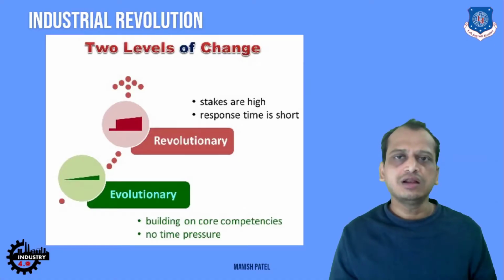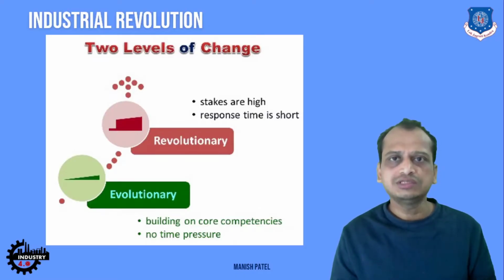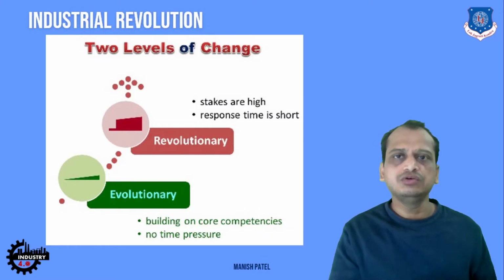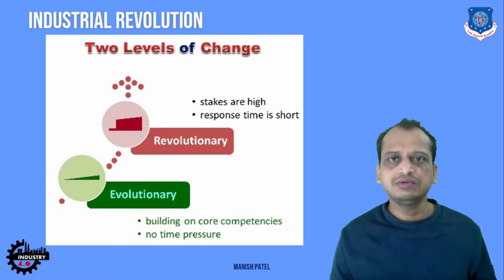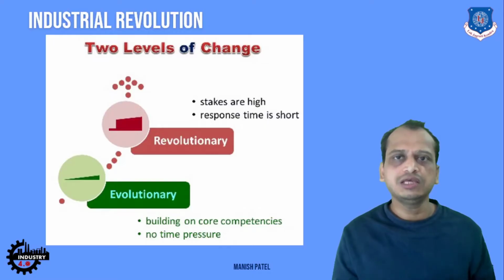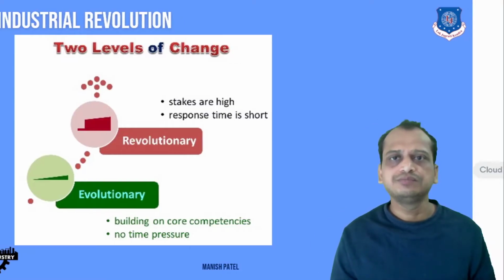So two types of changes are there, revolutionary change and evolutionary change. If we talk about revolution, it takes place within a short span of time, right? And the stakes are high, the risk is high, the expectations from this technology are high. But if we talk about evolution, let me give you an example. Our human body is an example of evolutionary change, right? A huge amount of time passes, starting from the primitive age till now. And there are core competencies also involved within this change. But an industrial revolution takes place within a short period of time.